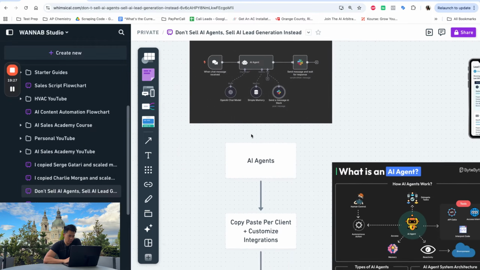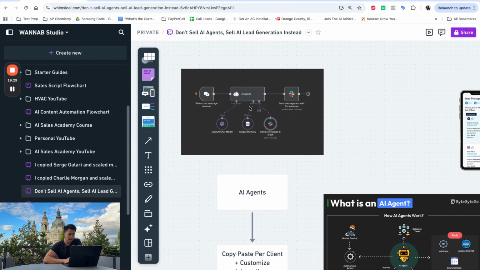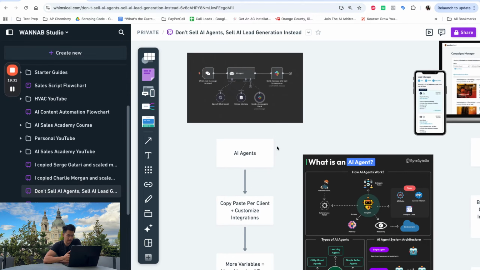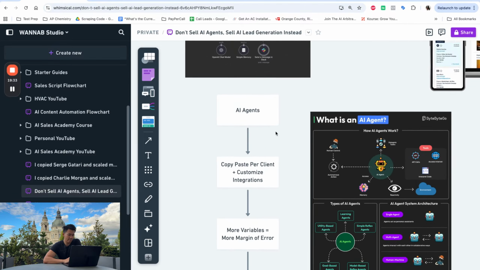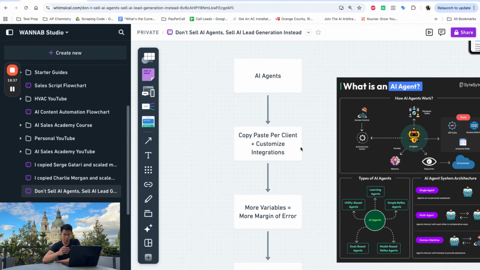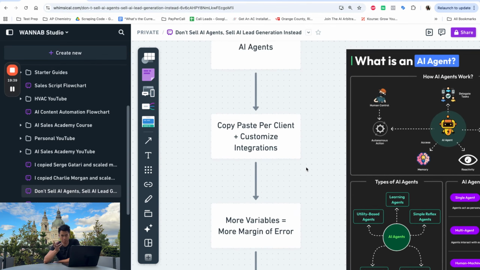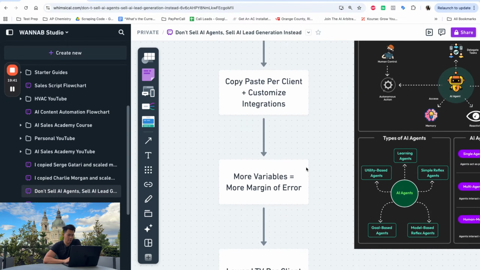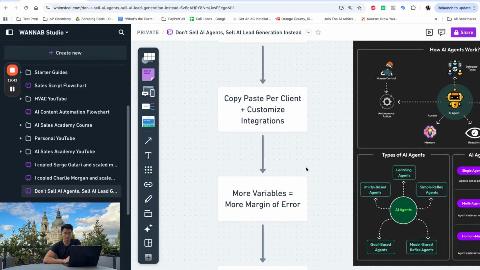So currently, as you're selling AI agents, you obviously have to build out a workflow. And then you probably copy and paste this workflow and change out different parameters for each client that you have, right? So you copy and paste per client and you customize all the integrations. So you still need to send the leads to whatever CRM they use, and so on, right? There's a lot of variables. Let's say I work with an HVAC company and they work with a certain CRM. I have to integrate with that CRM, set up these apps, all those things. Well, it's not huge trouble.